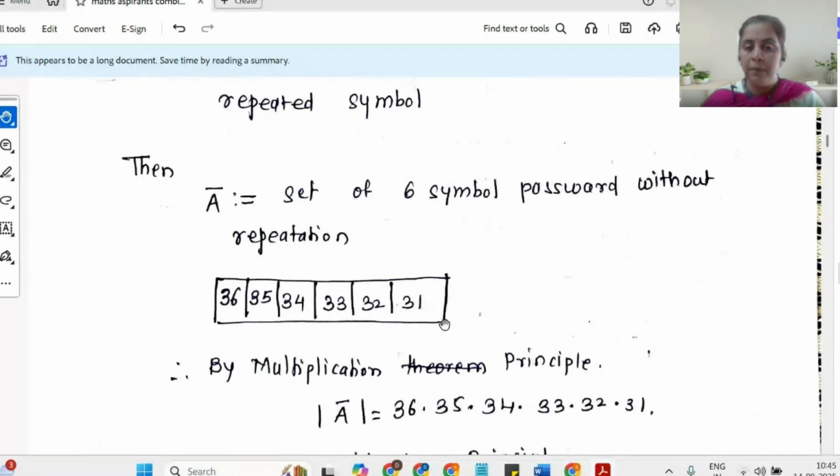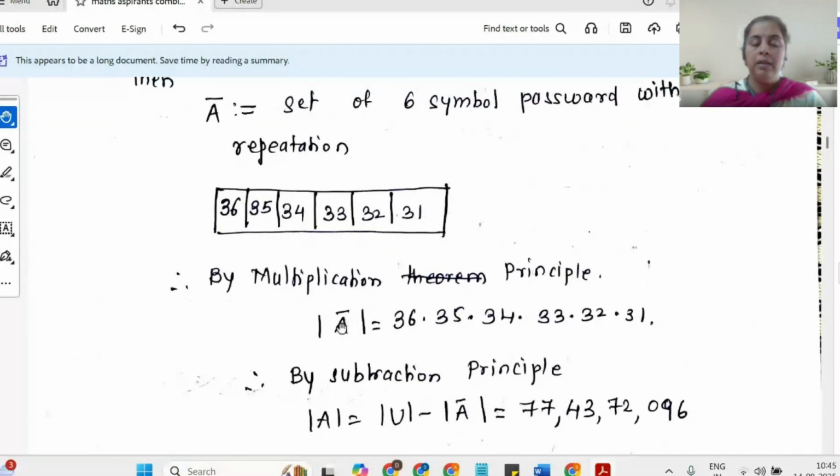Once again I apply the multiplication principle, and the cardinality of A bar will turn out to be 36 into 35 into 34 into 33 into 32 into 31. One can write it as 36 factorial divided by 30 factorial. I'm not rushing to that particular point; we can discuss that later.